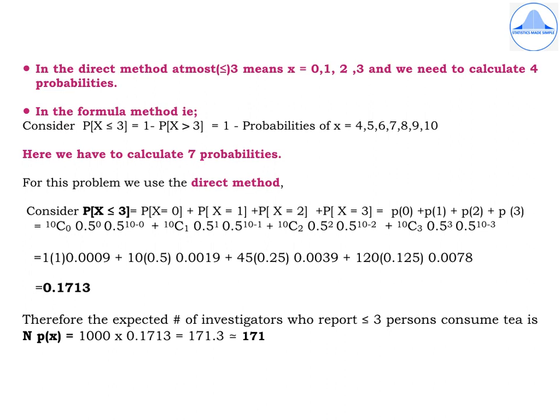So the last sentence you can state it as, therefore the expected number of investigators who report less than or equal to 3 persons consume tea is capital N into P of x, which is equal to 1000 into 0.1713, which is equal to 171.3, and because it is the number of investigators, round it off to the whole number, so the final answer is 171.